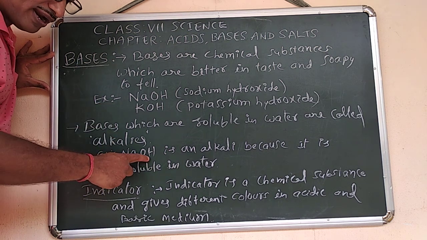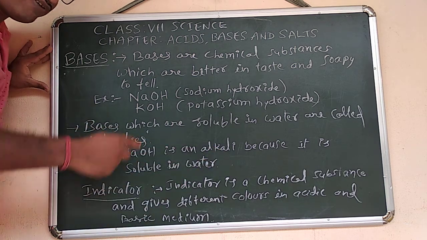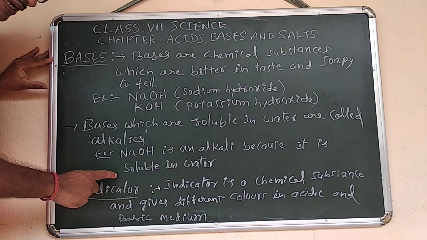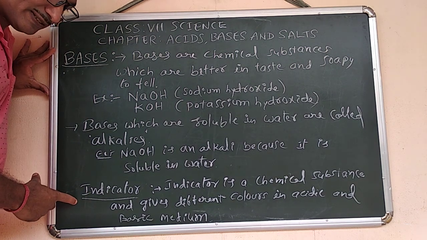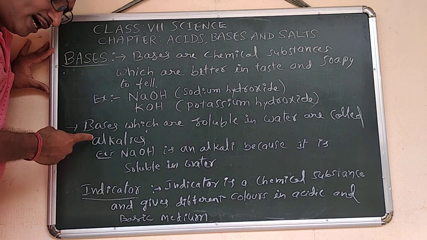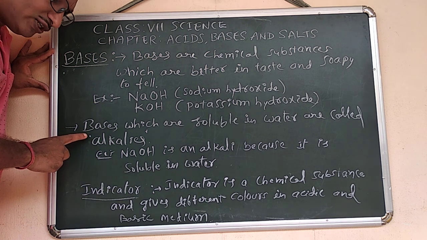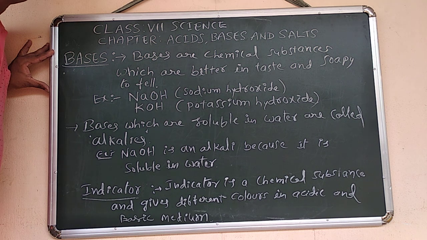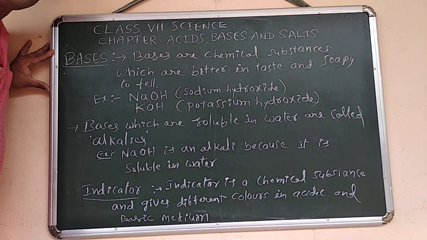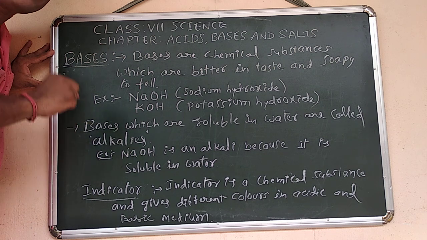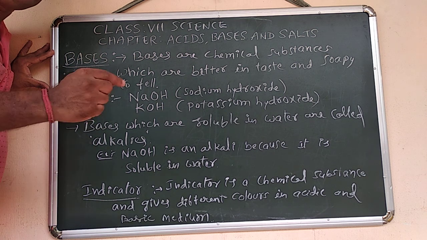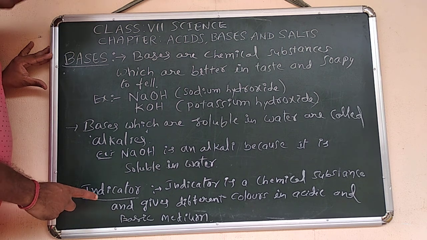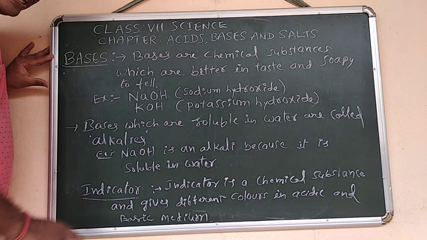For example, sodium hydroxide is an alkali. Why is it an alkali? Because it is soluble in water. Now one more point, children. Some bases are strong bases and some are weak bases. Sodium hydroxide and potassium hydroxide are strong bases, and ammonium hydroxide, aluminum hydroxide and copper hydroxide are all weak bases. Okay, now let us move to another topic, indicators.